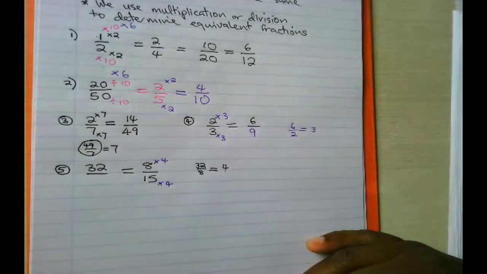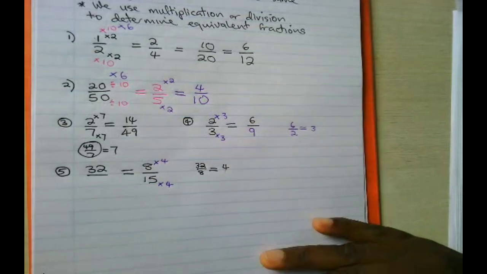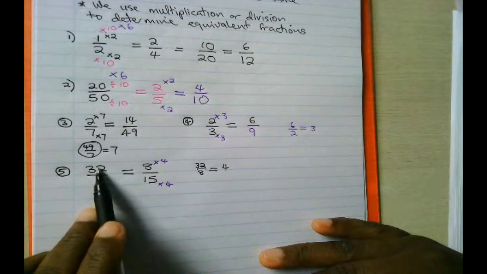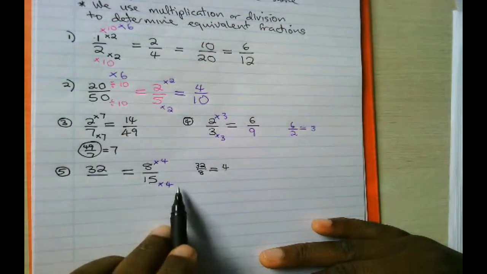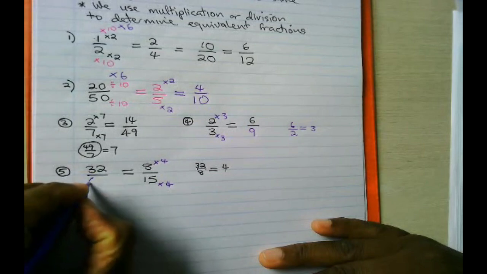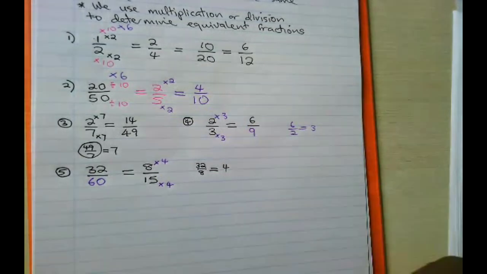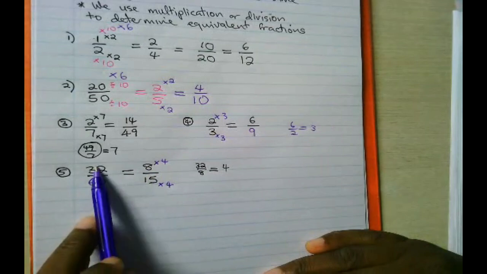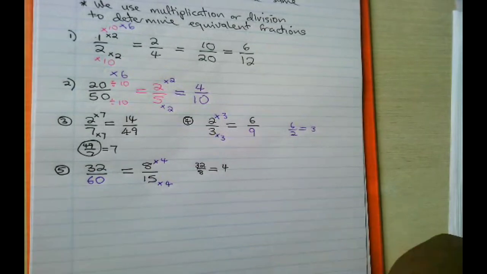If we multiply by 4, what do we get? 8 times 4, we get 32, and then 15 times 4, we get 60. There it is. So we are saying 8 over 15 is equivalent to 32 over 60.